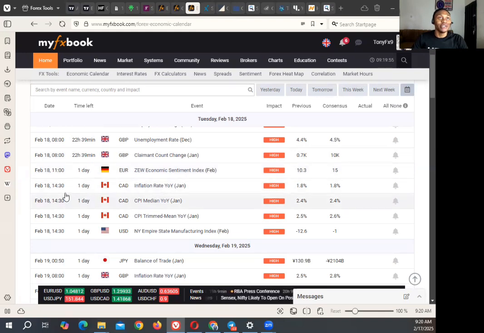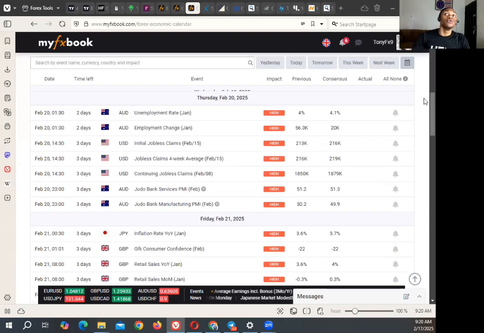Then inflation rates and CPI median for Canada by 2:30 New York session. We'll be looking out for the inflation rate over here. If it is higher than 1.4%, it is good for Canadian dollar. But if it is lower, it is bad. Then the Empire State Manufacturing Index, if it is higher than -1%, it is good for dollar. If it is lower, it is bad.